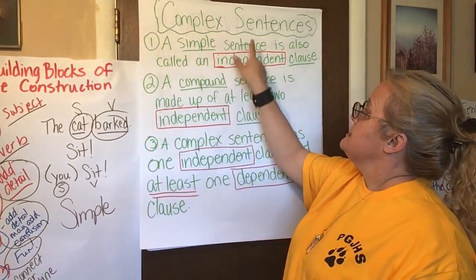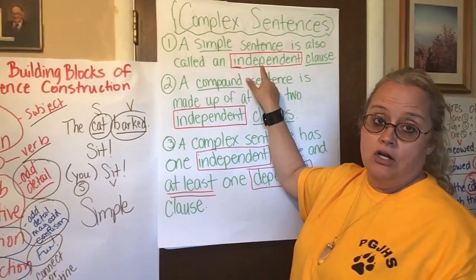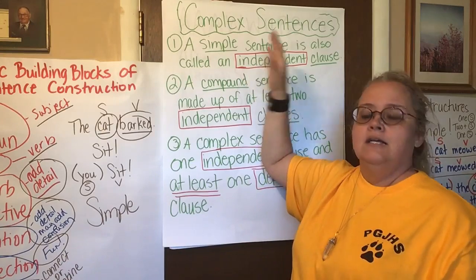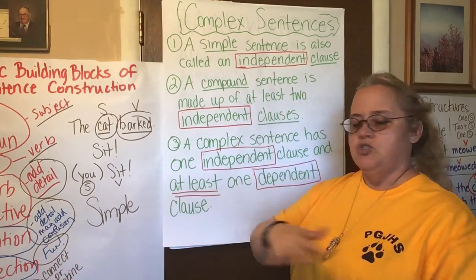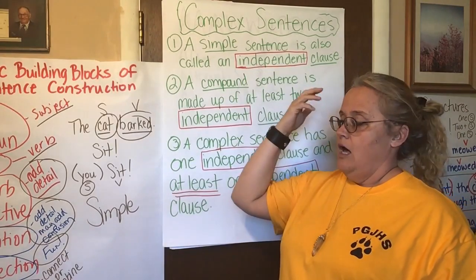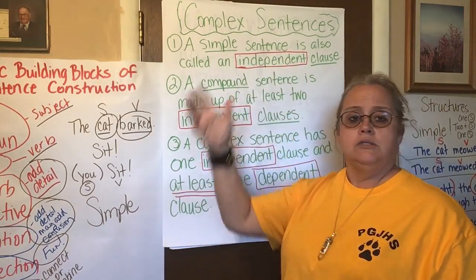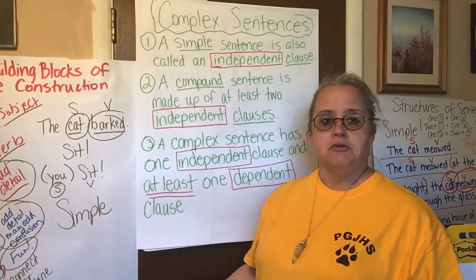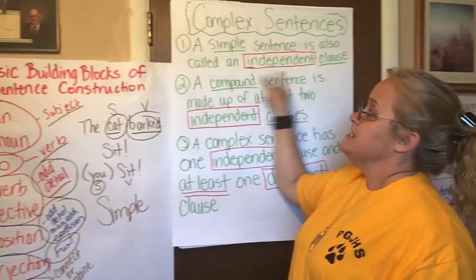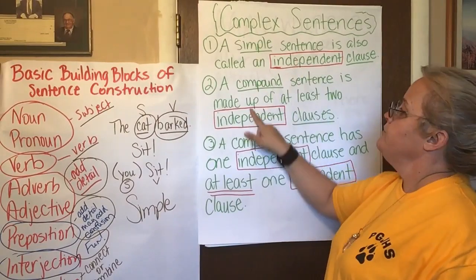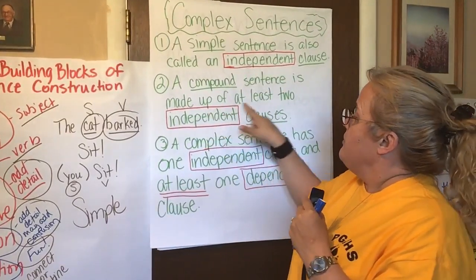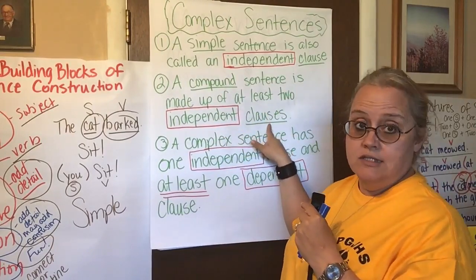A simple sentence is called an independent clause. Independent means it can stand by itself, right? So if you're independent, you stand on your own two feet, you don't need any help. So if I said, the dog howled, period, makes total sense. That is a simple sentence. That is an independent clause. It stands by itself.